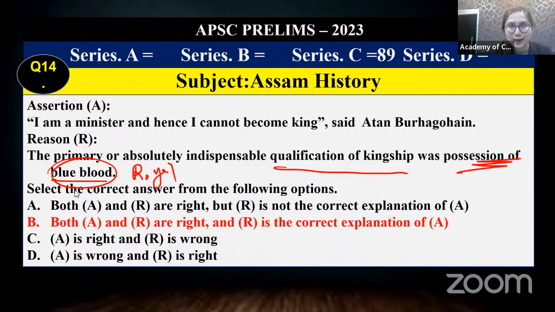So Oton Borgohain was not from the princely family, not a Prince or Raja Khandan; he was a minister, a Podor Manu. Because of that, he did not acquire the qualification through being royal. So obviously both are correct and B is the correct explanation, right?